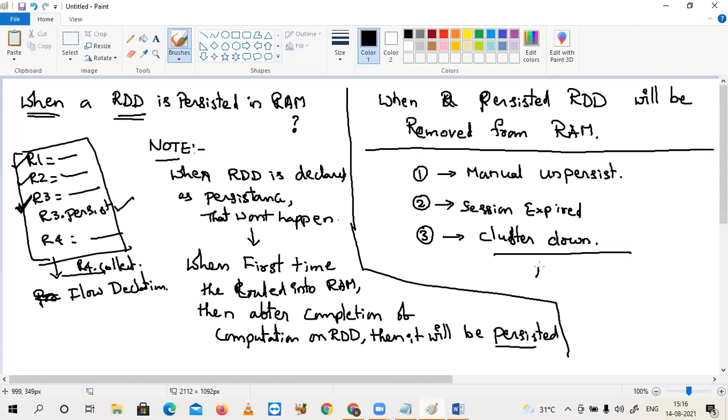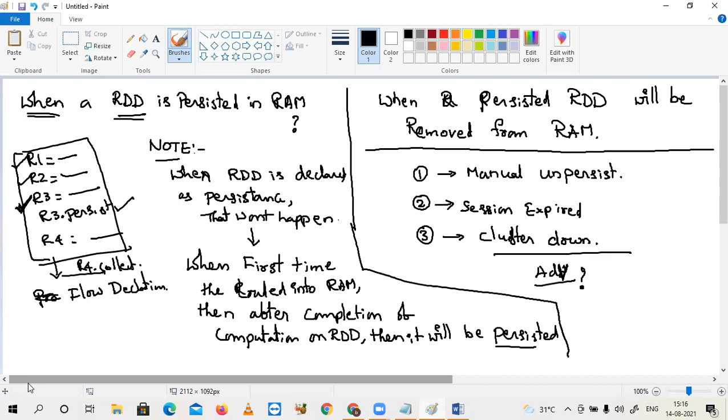Finally, what is the advantage of persistence? No need to start the flow execution from the beginning. Suppose the second flow needs the same RDD which was used in the first flow. Generally, what happens? It has to start the journey from the beginning, right? Suppose typical flows will be like this.